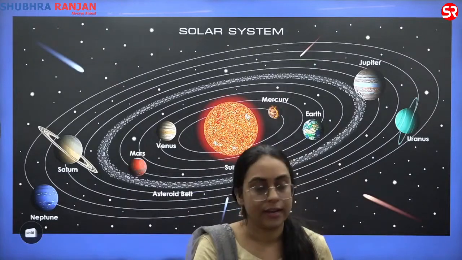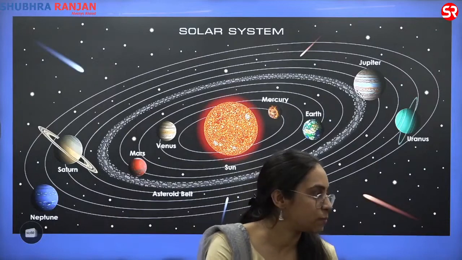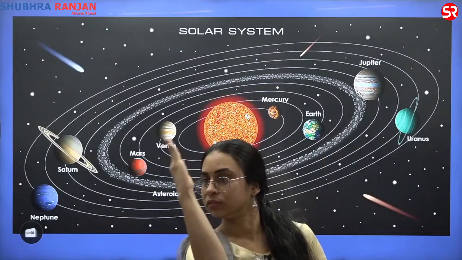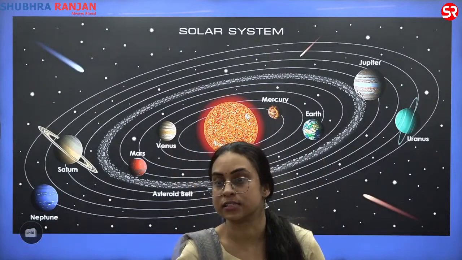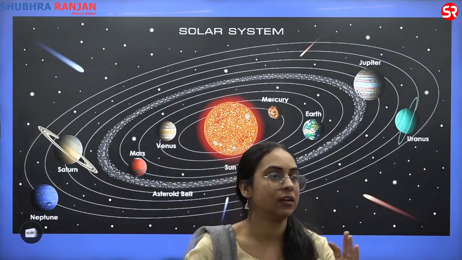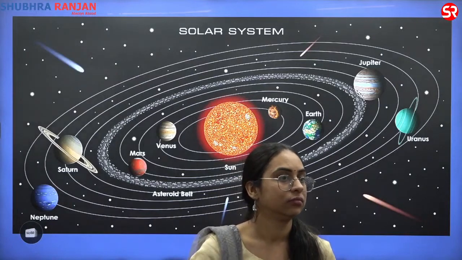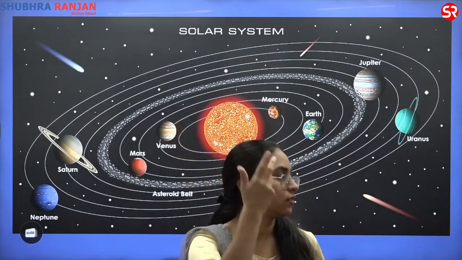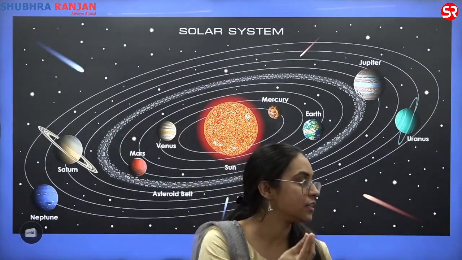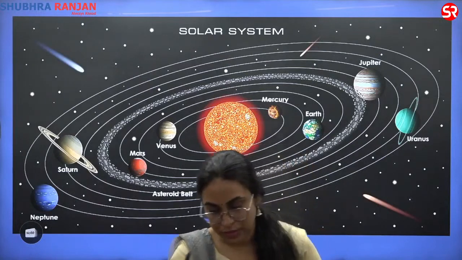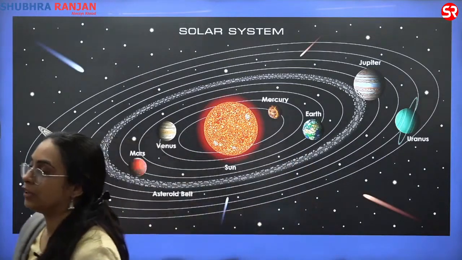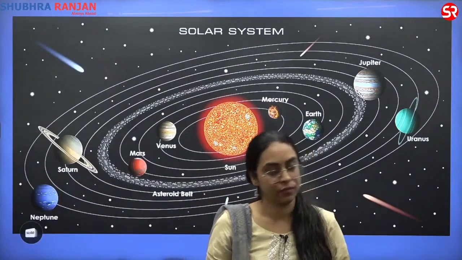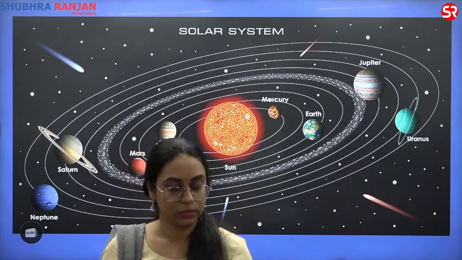First point, it is similar to Earth with respect to rotation, the tilt and the seasons. Rotation means spinning, tilt means the tilted axis, and we have seasons. Similarly, there are seasons there also. The tilt of Mars is 25 degrees. The tilt of Earth is 23.5 degrees. So it is similar to the Earth, right?